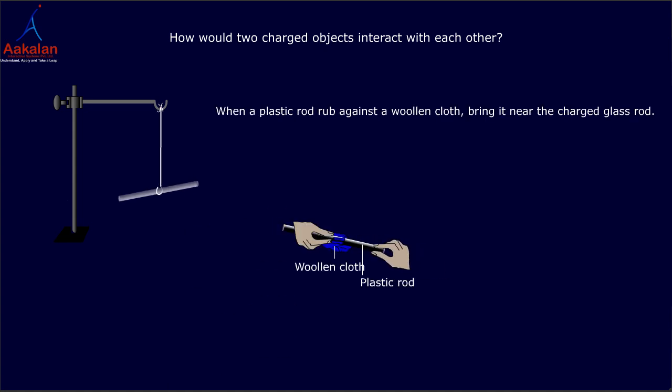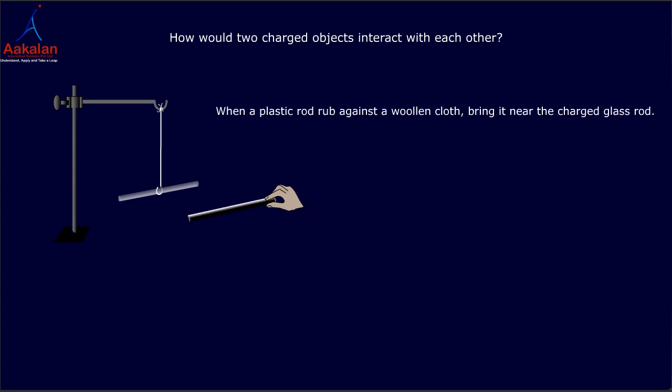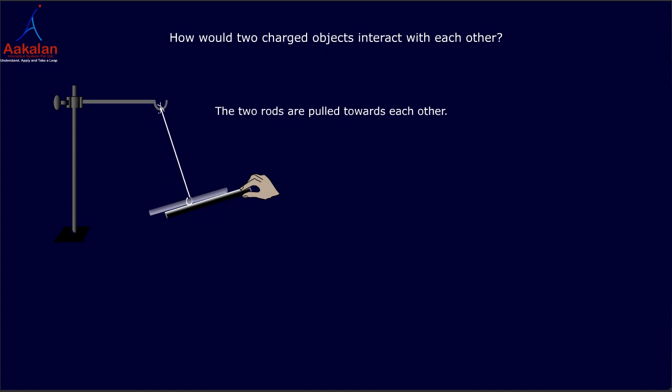A plastic rod is rubbed against a woolen cloth and brought near the charged glass rod. The two rods are pulled towards each other. Rods carrying opposite types of charges get pulled towards each other. This is called attraction.